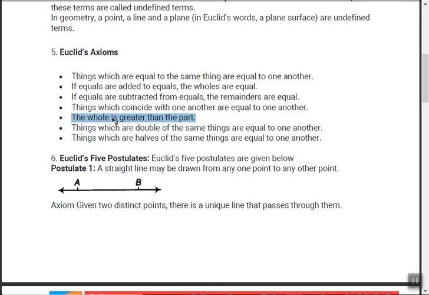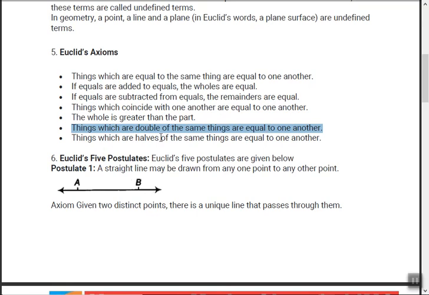Or take for example 1 plus 2 plus 3. What is the answer? 6. So 6 will definitely be greater than any of these three parts, 3, 2 and 1, right? Things which are double of the same things are equal to one another. It means, suppose you take 2 and double it, so 4. If you double it two times, once 4 and another time 4, both 4s would be equal, right? Because they are double of the same thing.